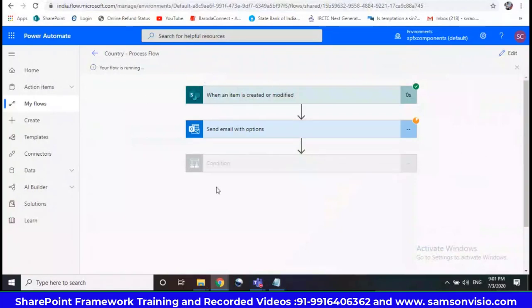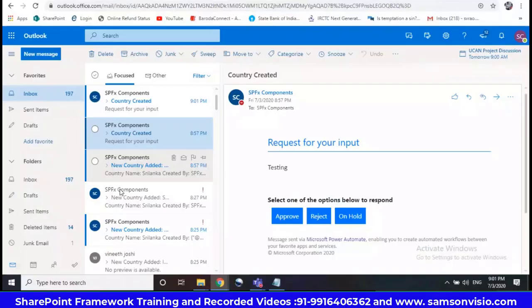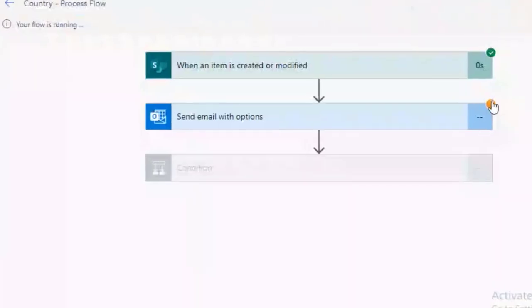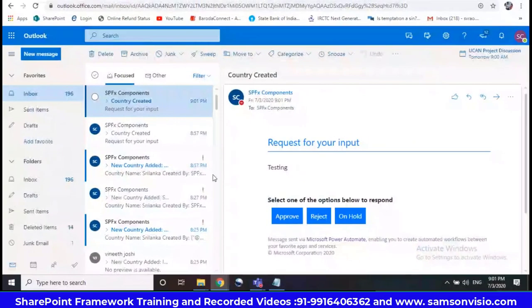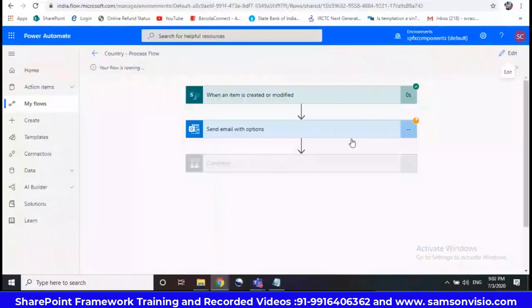So the flow is running. That means you can see the real data here. Okay, it is stopped here at send email with options. I didn't take action till now. See now, it is waiting, with orange color and play symbol. If I approve it or take any action, it will move to the next stage.